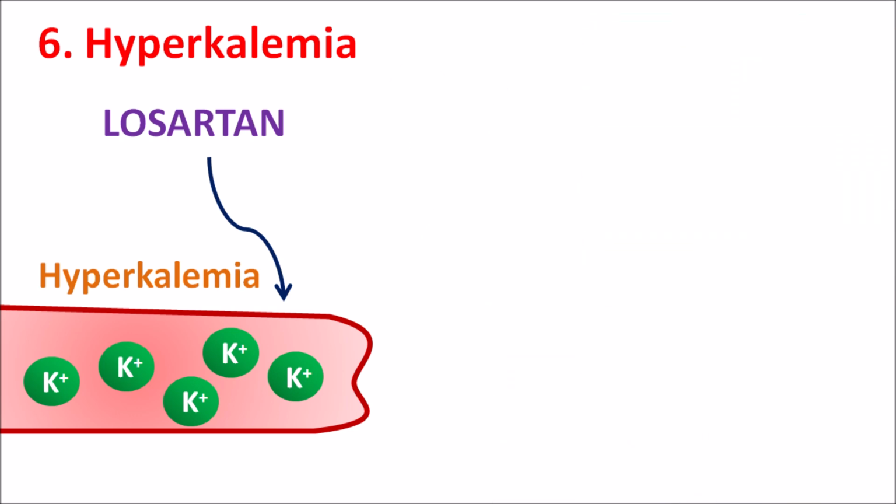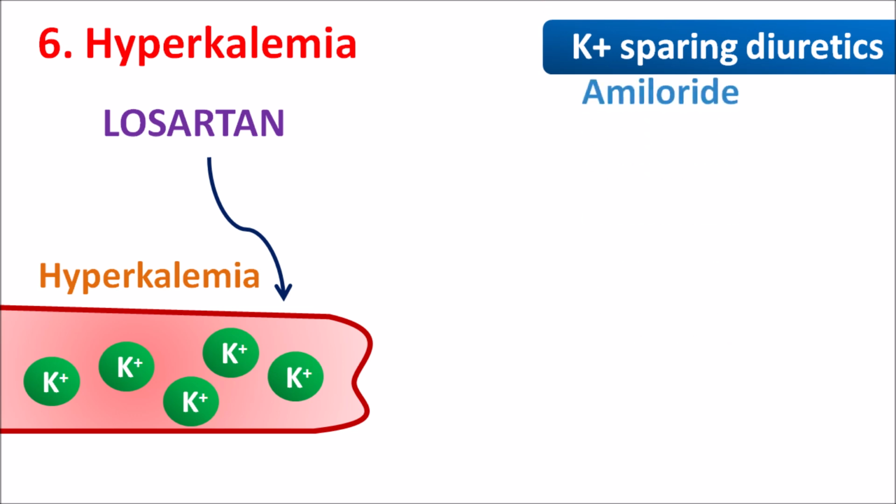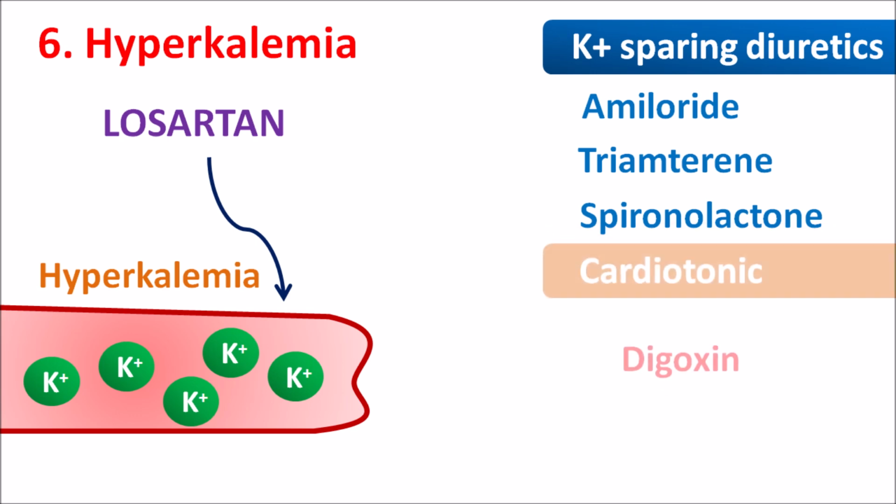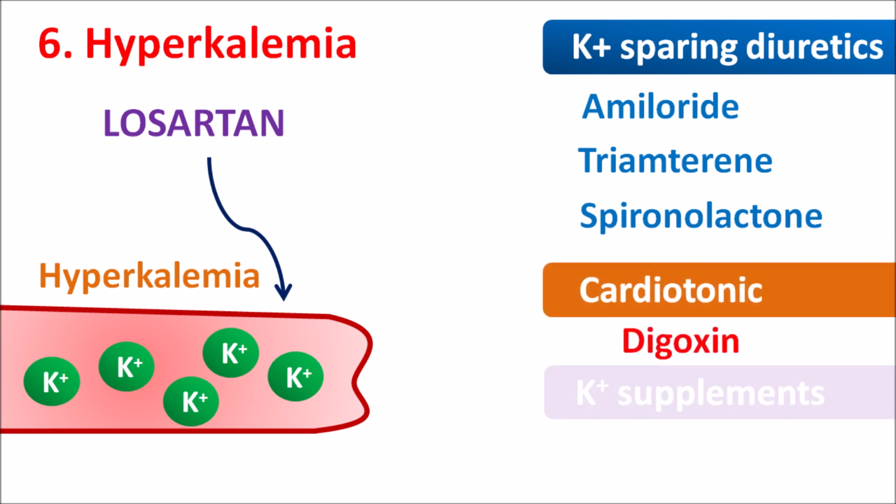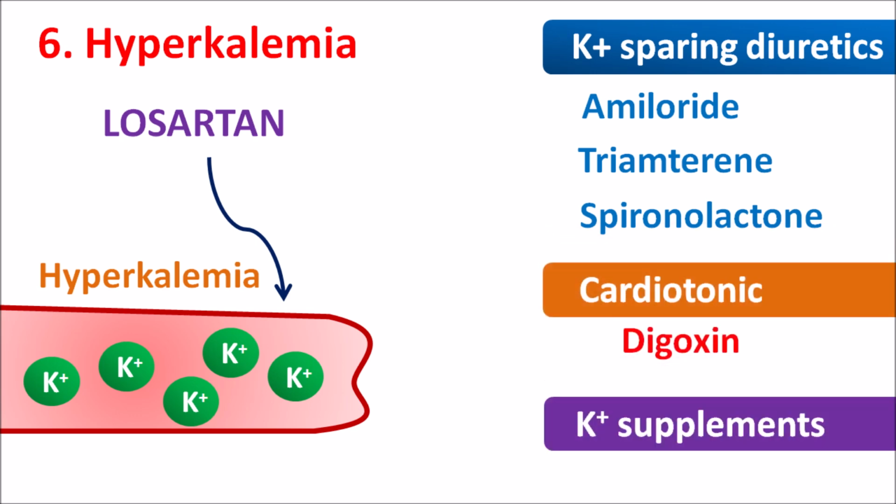Similarly, a few other drugs such as potassium sparing diuretics like amiloride, triamterene, spironolactone, and cardiotonics like digoxin, potassium supplements, when they are combined with Losartan, they can increase the risk of hyperkalemia. Not only these drugs, sometimes the diet can also influence the risk of hyperkalemia when combined with Losartan.